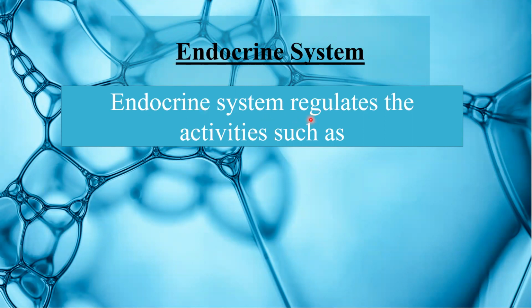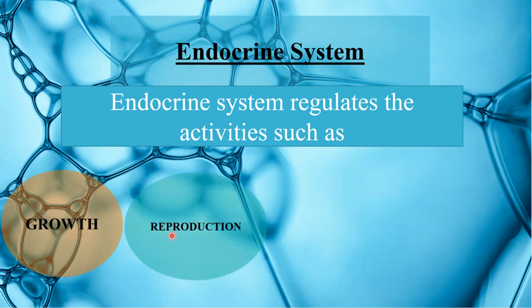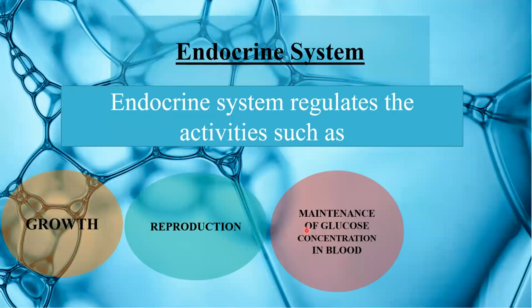Endocrine system regulates the activities such as growth of the body, reproduction, production of new individuals for the next generation, maintenance of glucose concentration in blood, reabsorption of water in kidneys. We have already discussed the topic reabsorption of water in kidneys.